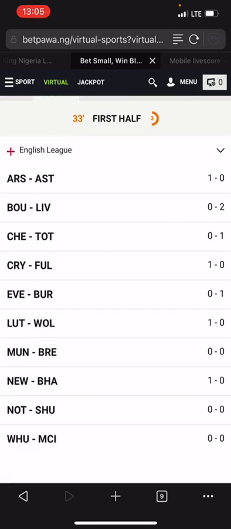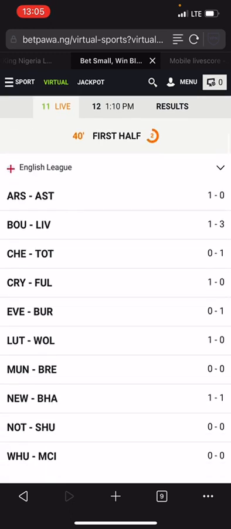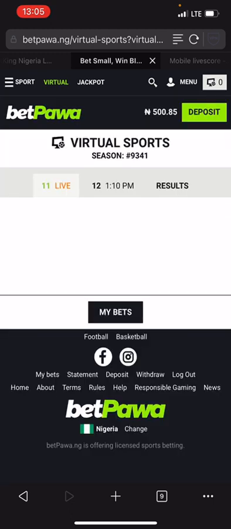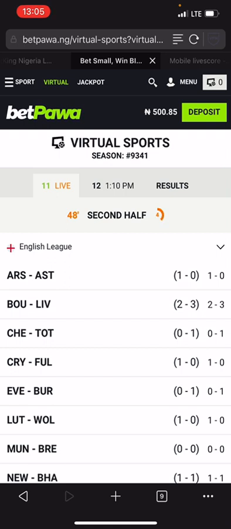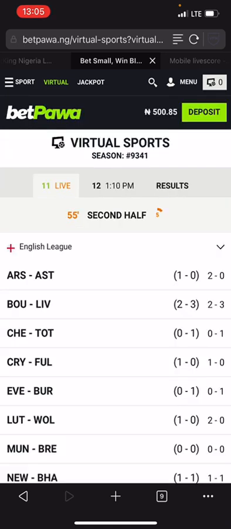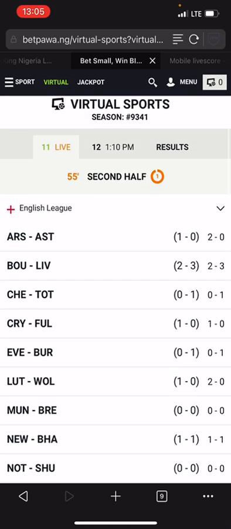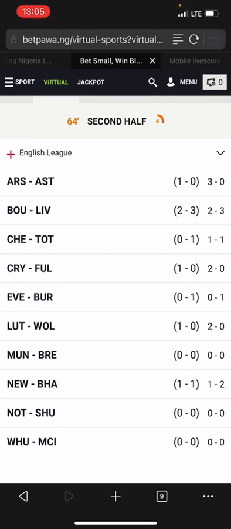If you are making use of one-on-one calculation, over 1.5 is 90% guarantee. I'm telling you, their over 1.5 is 90% guarantee, while their over 2.5 is 60 to 70% guarantee. But their over 1.5 is 90, because they will surely deliver over 1.5. So 1-1 in first half. We need 1 more goal.